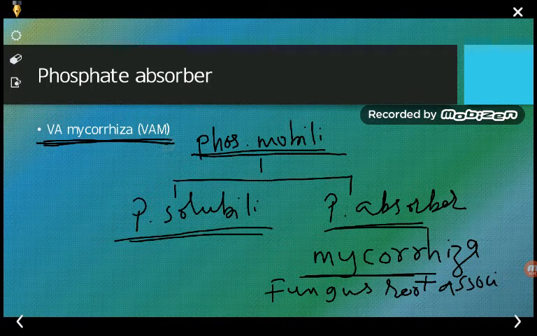VAM means vesicular arbuscular mycorrhiza. So it is a type of mycorrhiza and it makes the phosphorus available to the plant. Always remember that it makes the phosphorus absorbed by the plant, plant को absorb करके देता है, and after that the plant can grow. So phosphate mobilizer is divided into two, phosphate solubilizer as well as the phosphate absorber. And the absorber example is mycorrhiza.